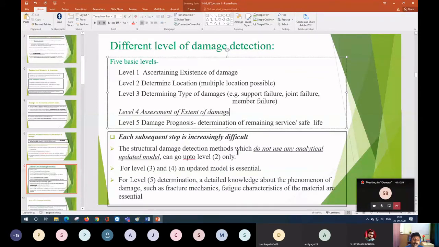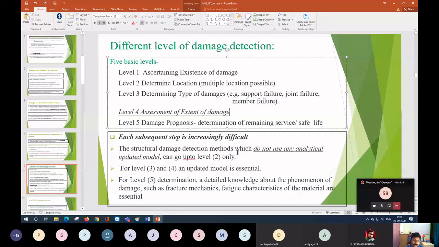At various stress levels, if you see the stress strain graph, each point in the nonlinear zone is a function of the tangent of the previous point. So there you have to do proper modeling. Unless you do proper modeling, you cannot predict the remaining service life.